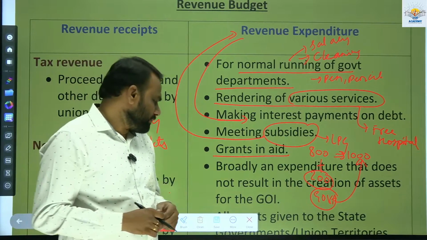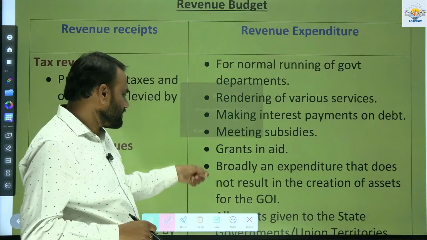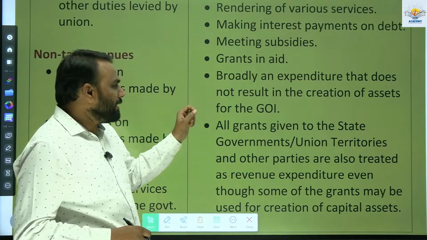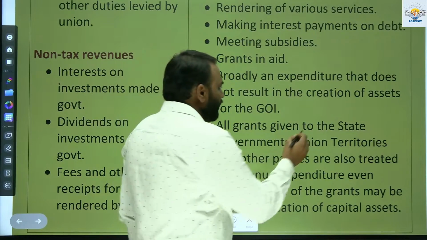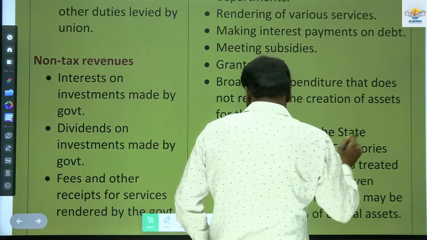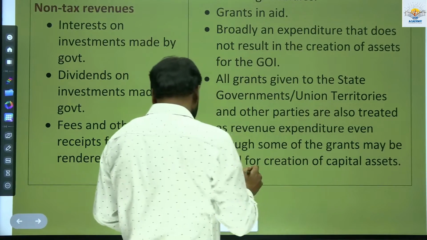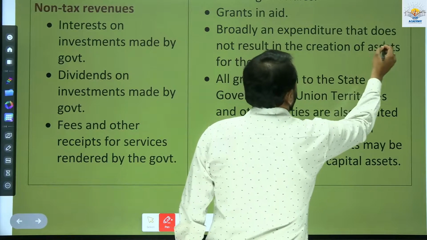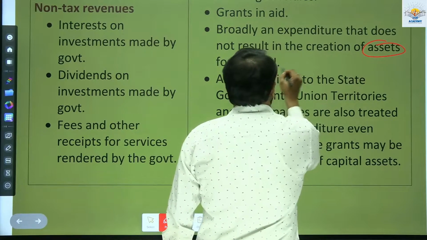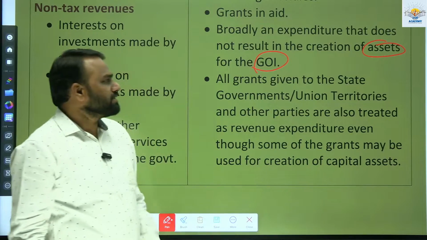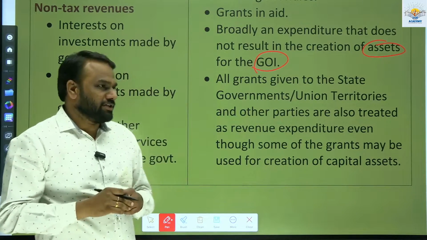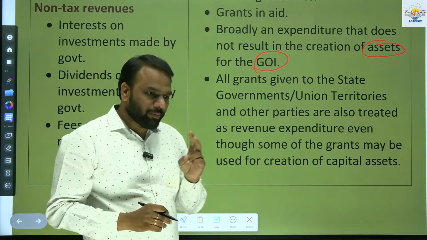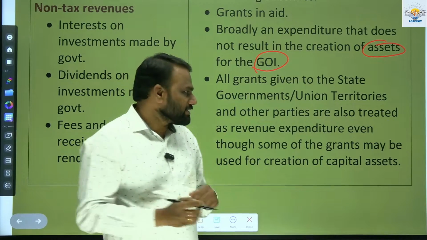So in general, what we need to understand here is, broadly, an expenditure that does not result in the creation of assets for the government of India is considered revenue expenditure. For example, the government will spend in two ways. One is salary.